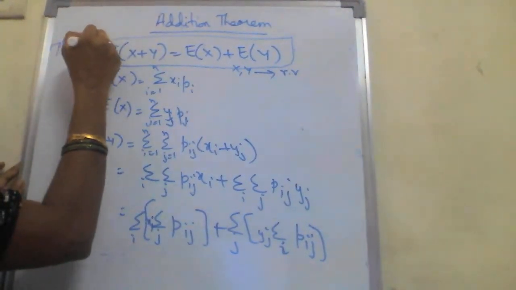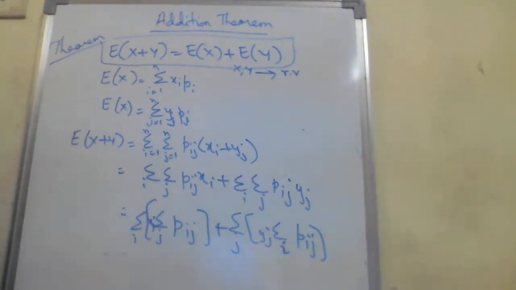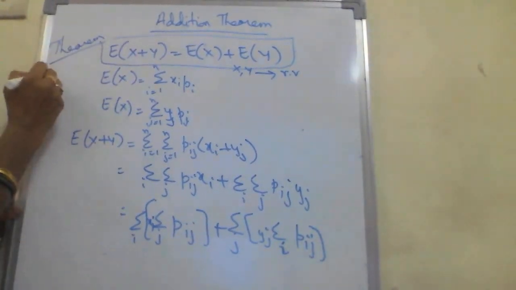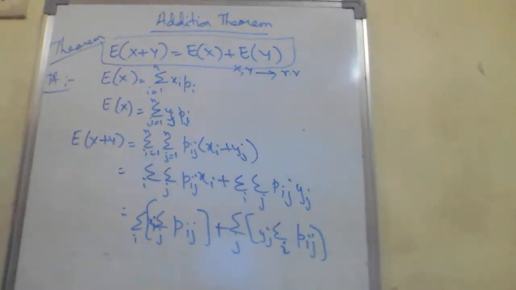In words you have to write it first. I'll send you that. Then below we'll start with the proof. E of x plus y is E of x plus E of y. So coming to the proof of this theorem.